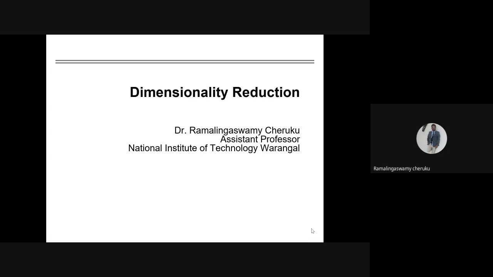Before I proceed, dimensionality in our data, in machine learning or data science or data mining, is called the feature. Some alternative terms or synonyms for this are feature reduction or feature transformation. Of course, feature reduction and feature transformation are altogether different, and we will come to that point later. So when I say dimensionality, it means the feature. It's nothing but feature reduction.